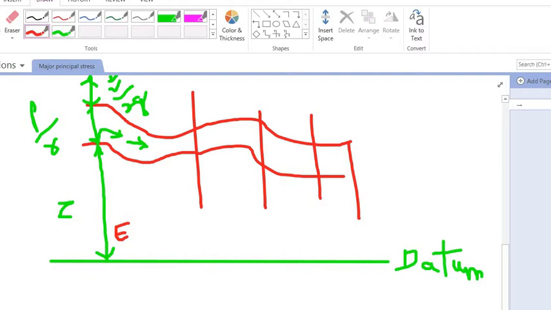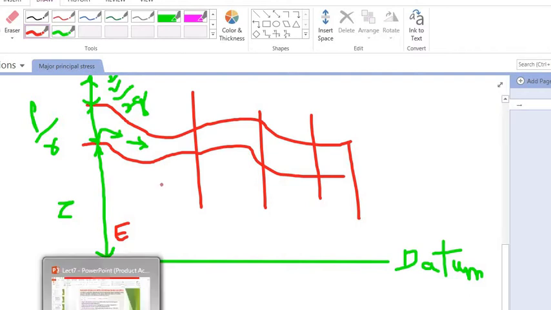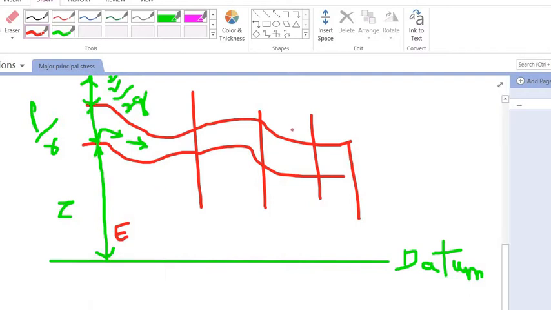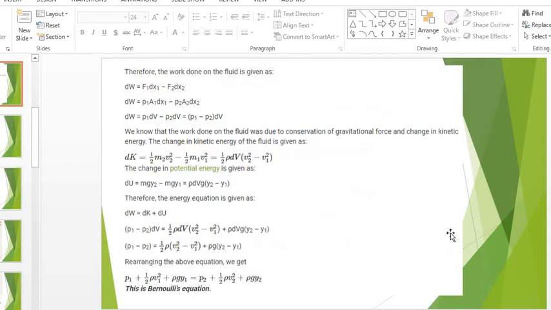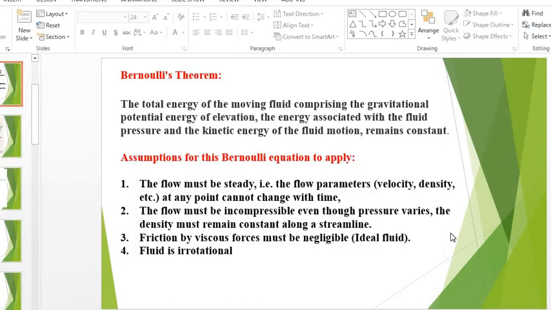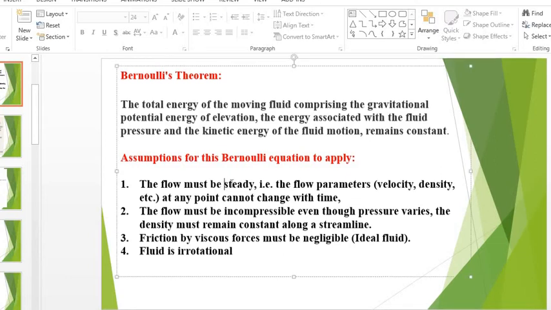Now we come to the point. When he developed this theorem, he assumed something. So what are those assumptions? First assumption was, we'll see here, he assumed that the flow is steady.